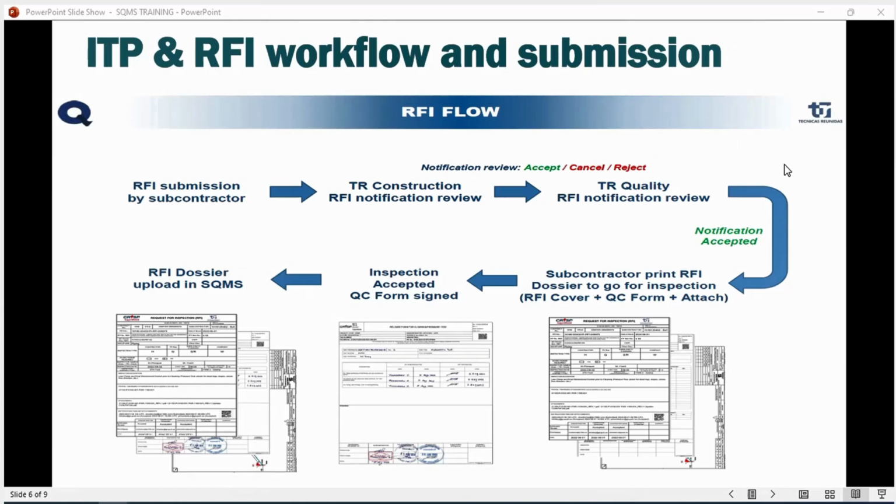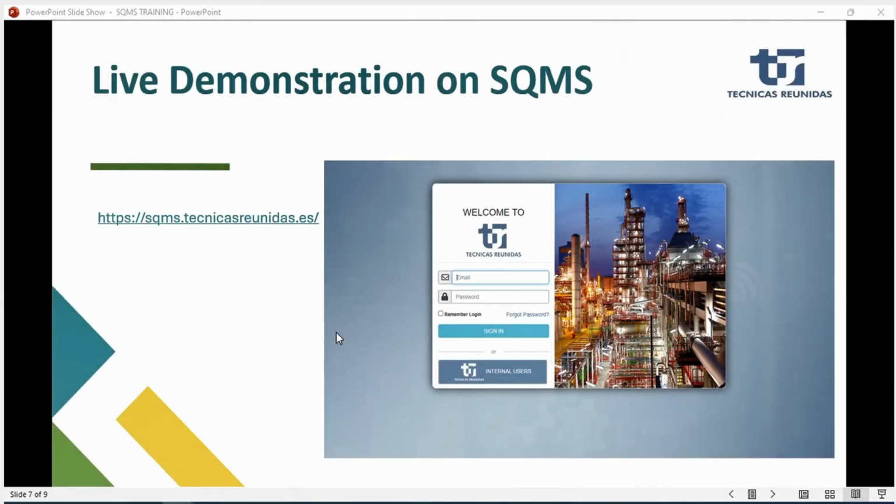One more point: after this session ends, you will receive an email from TR Identity. When you click it, you will have to put in your official company mail ID, and then a password, whatever password you want, maybe your laptop password, and then you sign in. That is the first step you are going to do.